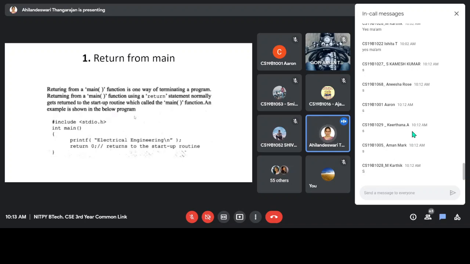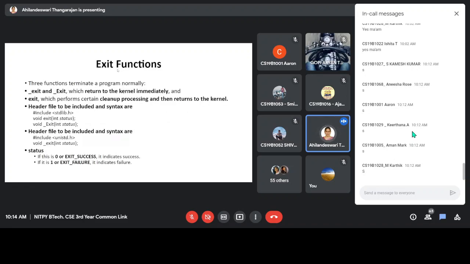Usually the main program is invoked by the kernel through a startup function. So if you are explicitly using a return statement here, this value will be returned to the startup routine. This is one way of normal termination. And then by using exit functions, three functions terminate a program normally.